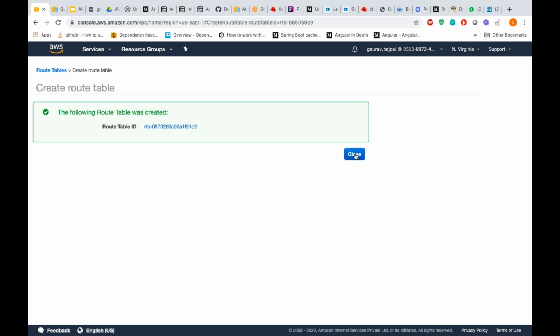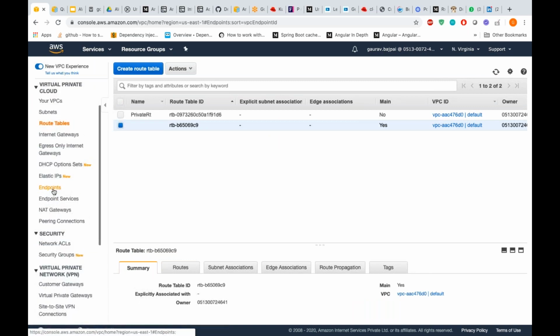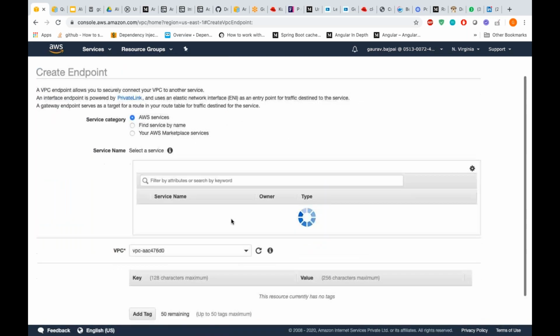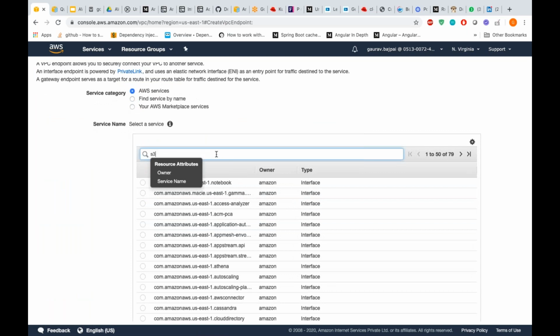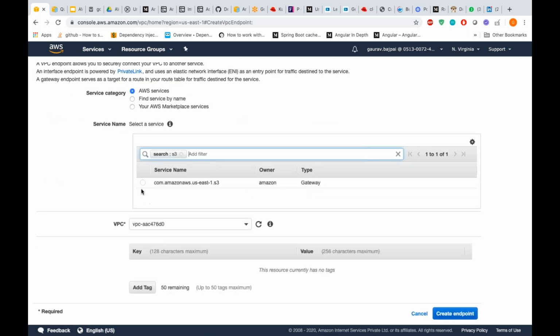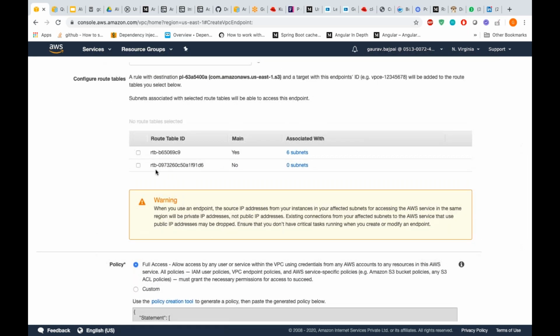I'm creating one more route table just for the sake of discussion. And then we'll go to endpoints. We'll create a new endpoint. We'll search for S3. Select that. You can see here, right? A new route table came.